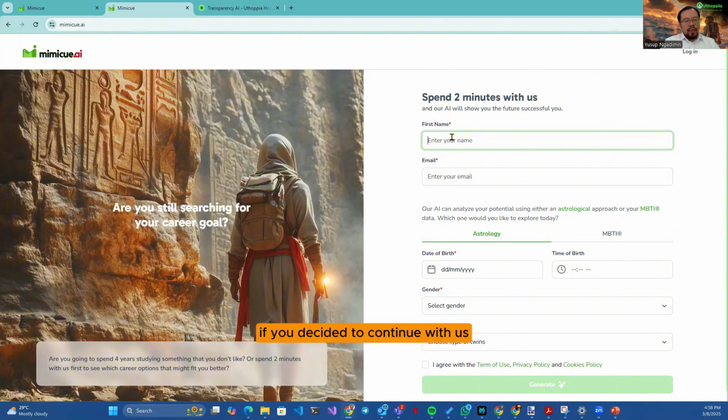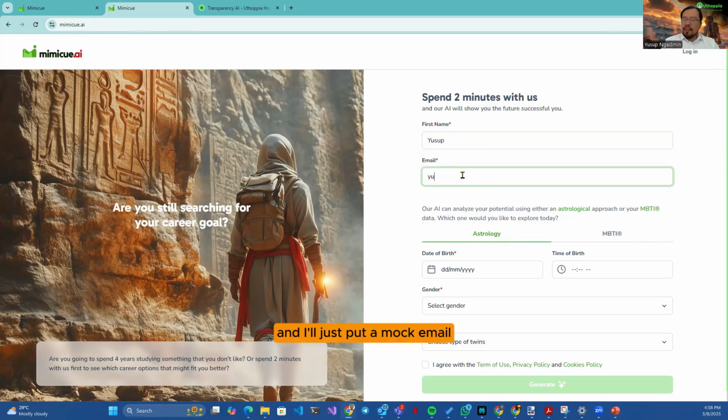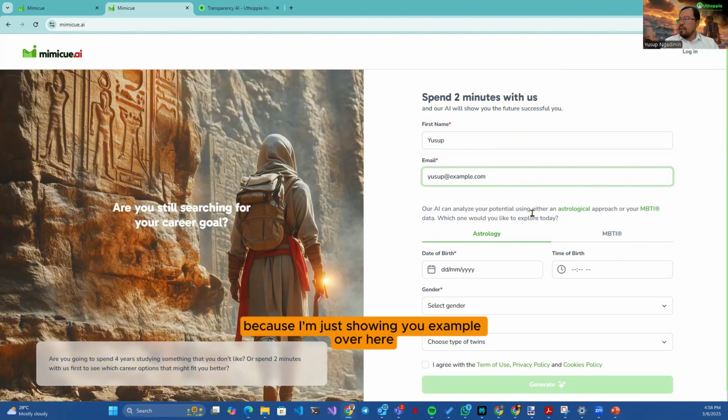If you decide to continue with us and eventually sign up to become a proper member, we are going to convert your assessment and move it into your account. But that is with your decision to sign up as a member. If you don't continue to sign up as a member, 30 days later, all these recommendations will be deleted. So we are not going to keep your profile after 30 days. For starting, I'm just putting this as my name, and I'll just put a mock email, because I'm just showing you an example over here.